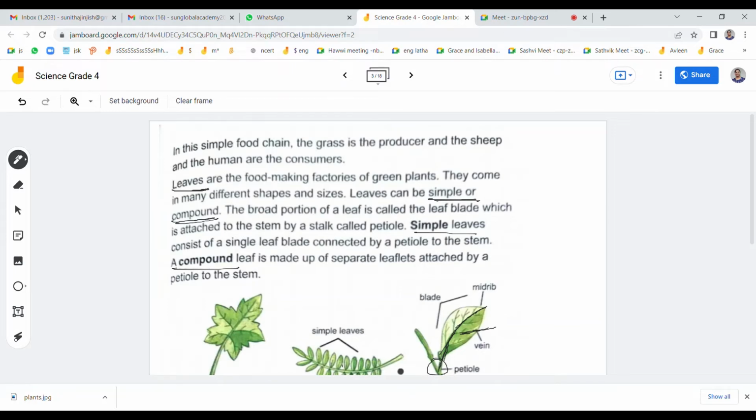There are three types of leaf. A compound leaf is made up of separate leaflets attached by petiole to the stem. A simple leaf has a single blade. Okay, we'll move on to the next slide.